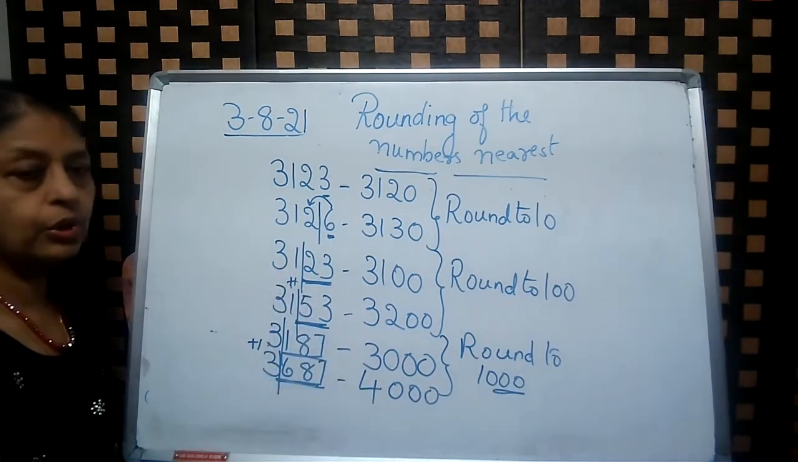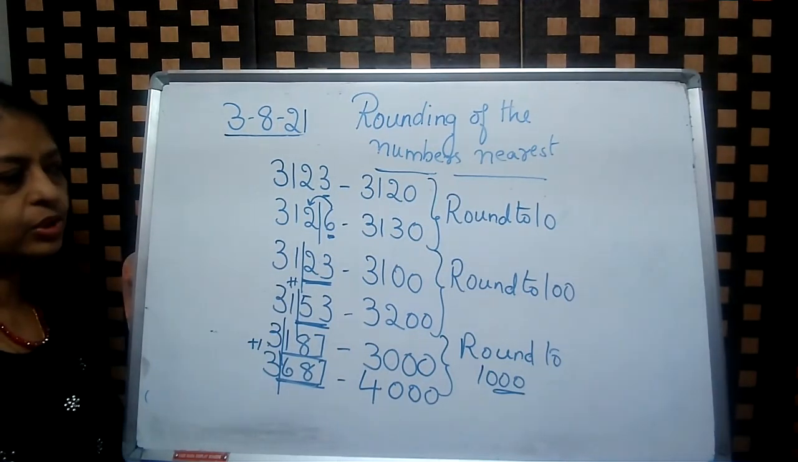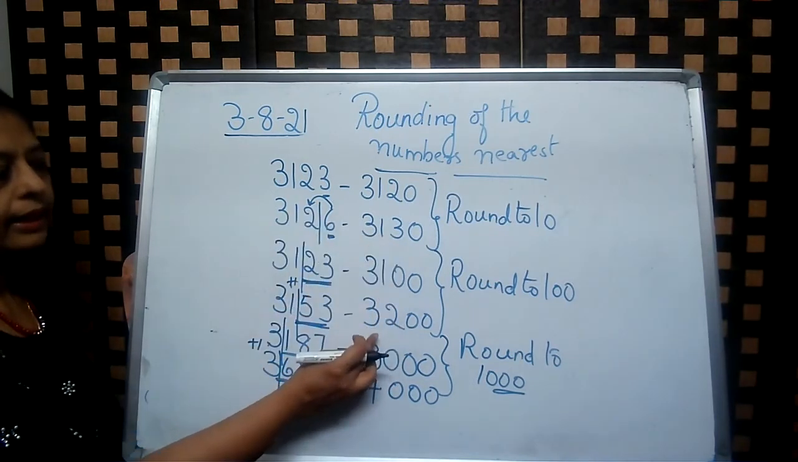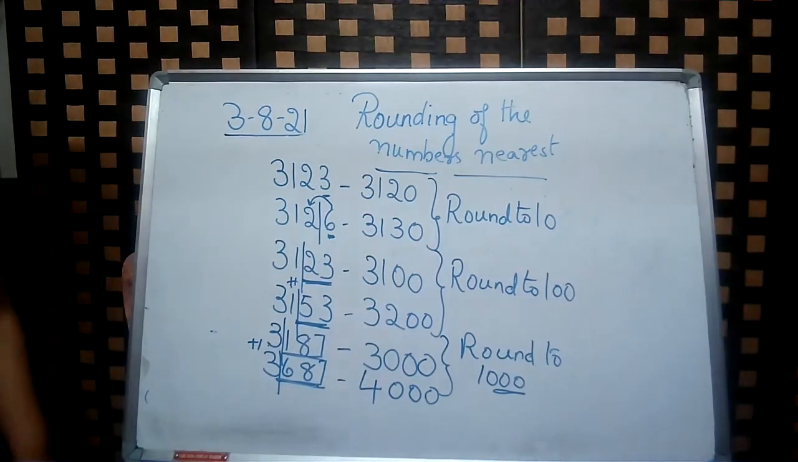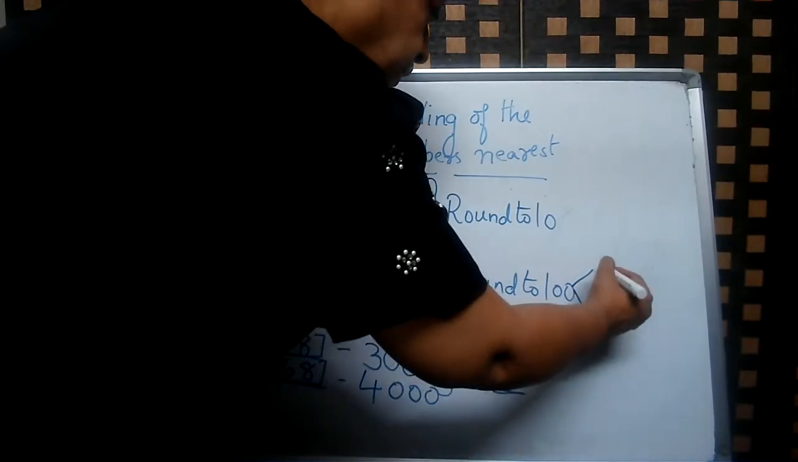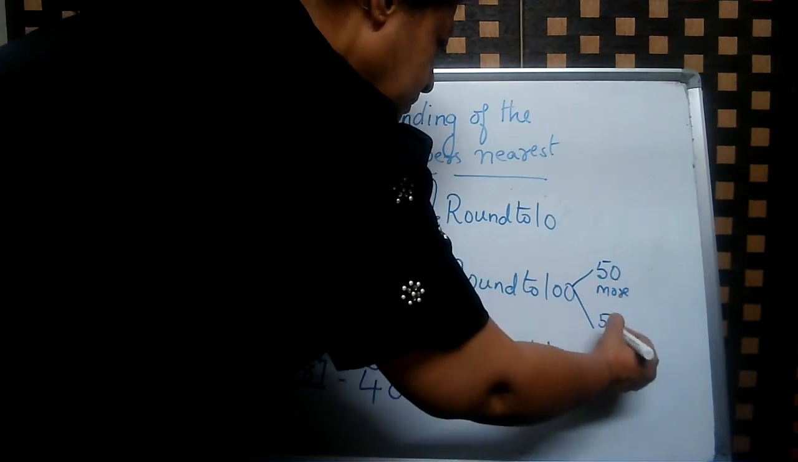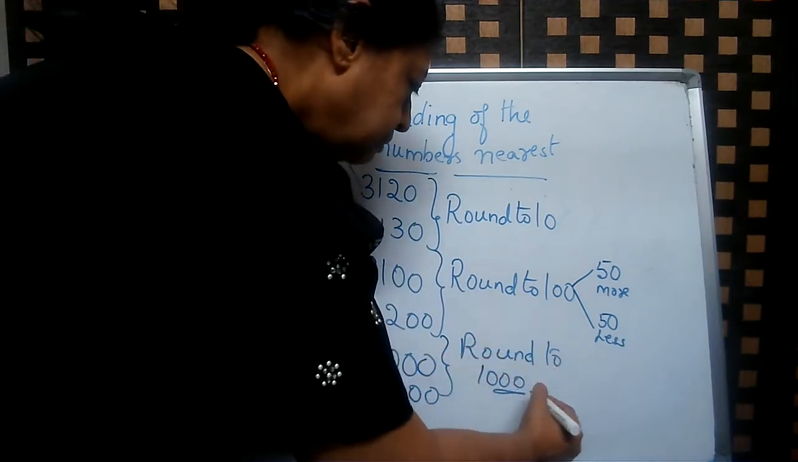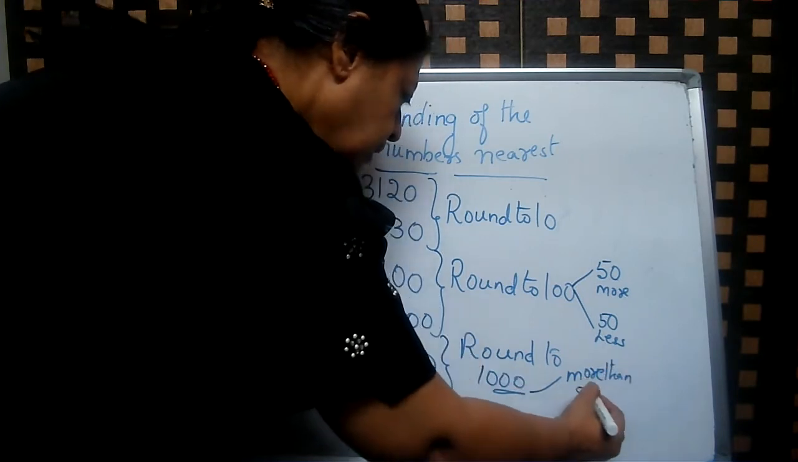In the tens place, you have 1 zero. In the hundreds place, you have 2 zeros. In the thousands place, you have 3 zeros. Okay, you have understood the concept. In the tens place, 1 zero. In the hundreds place, you have 2 zeros. Thousands place, you have 3 zeros. Here you have to check more than 50, less than 50. Okay. Here you will check more than 500, less than 500. Okay, less than 500.